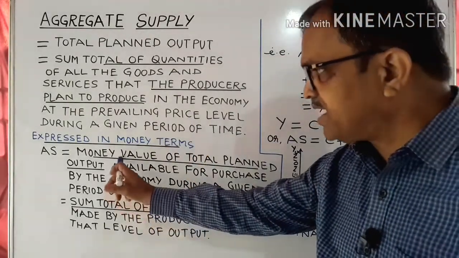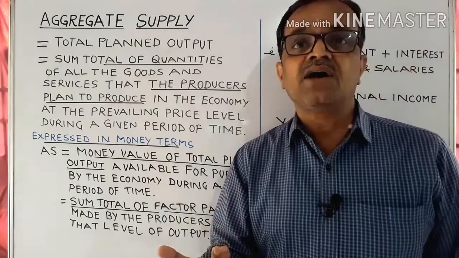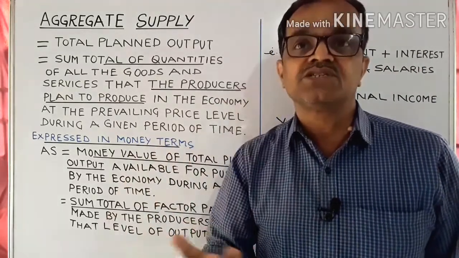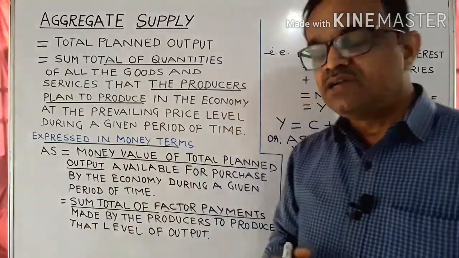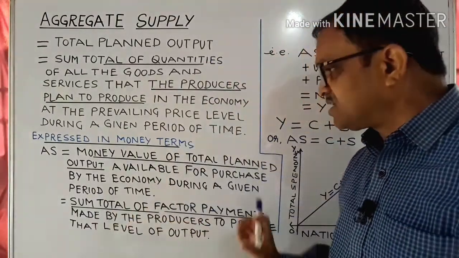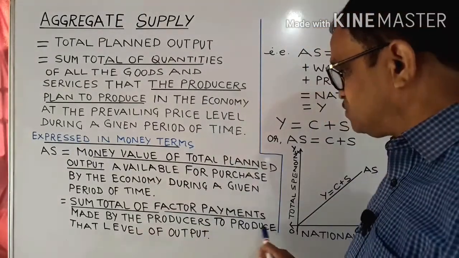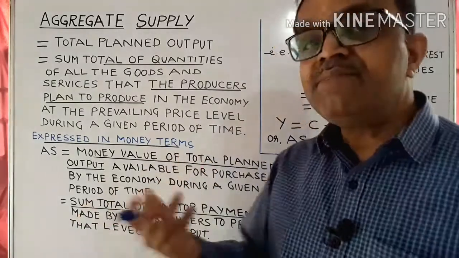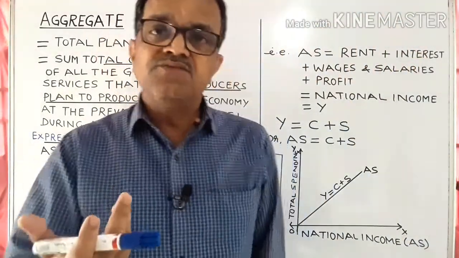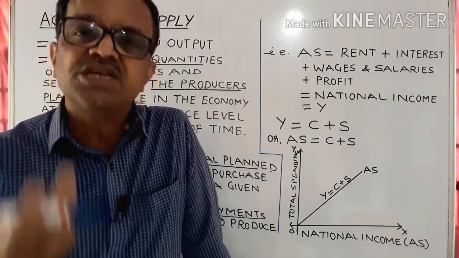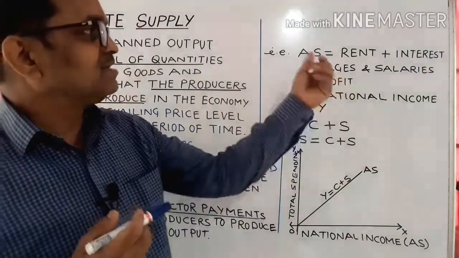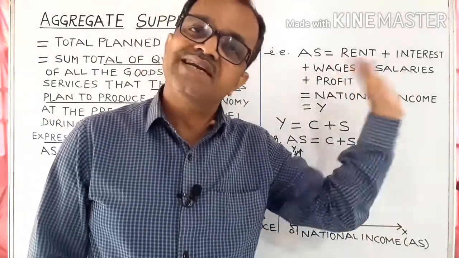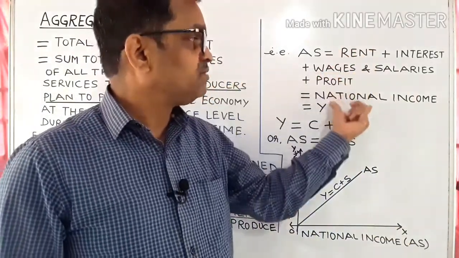And how can we calculate the money value of the total planned output? Getting the sum total of factor payments made by the producers to produce that level of output. Means it is equal to the sum total of factor payments made by the producers to produce that level of output. And how can this be calculated? What are the factor payments made by the producers to produce that level of output? That is the rent, interest, wages and salaries, profit, etc. Means the sum total of all these.